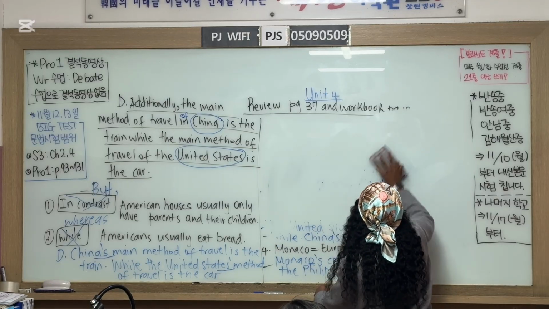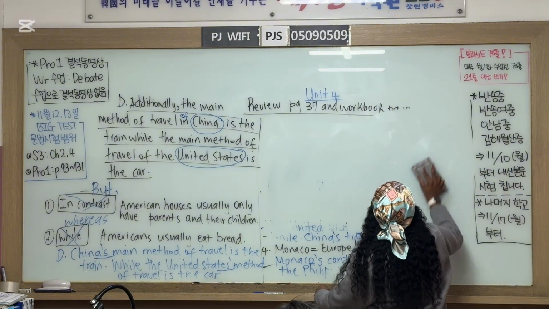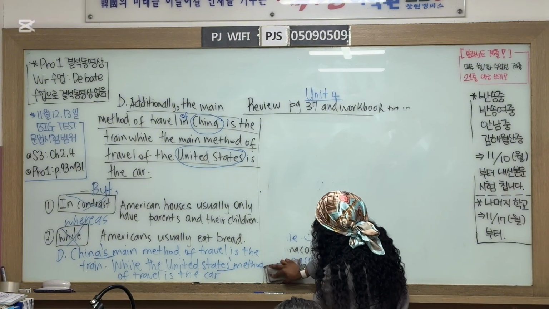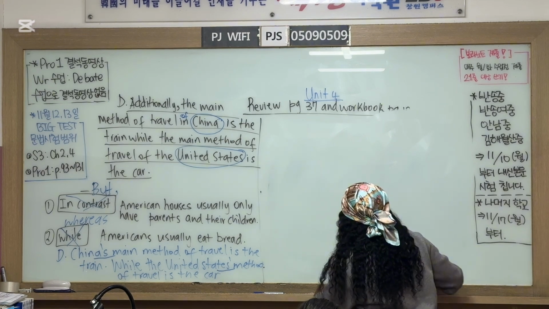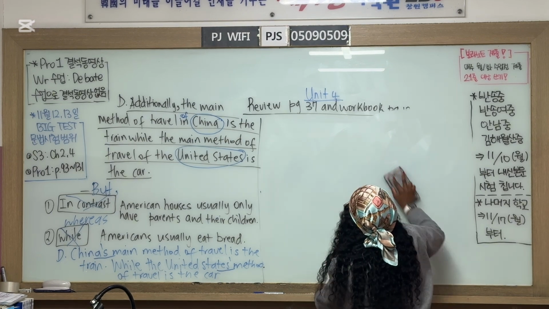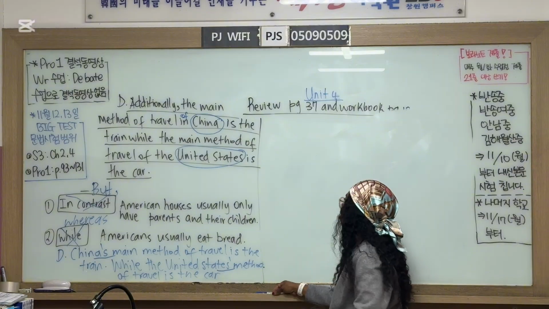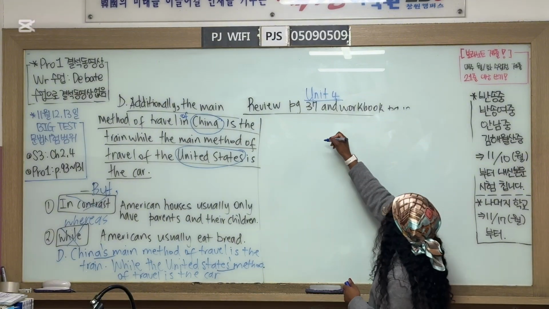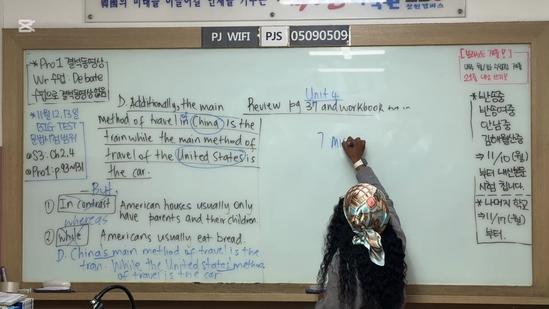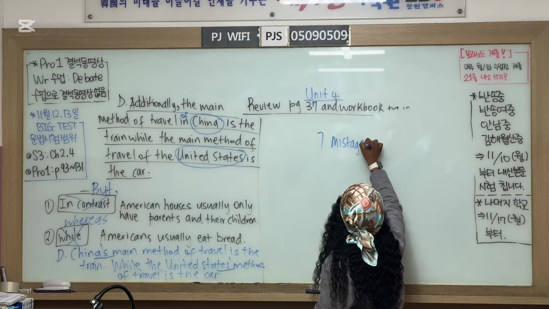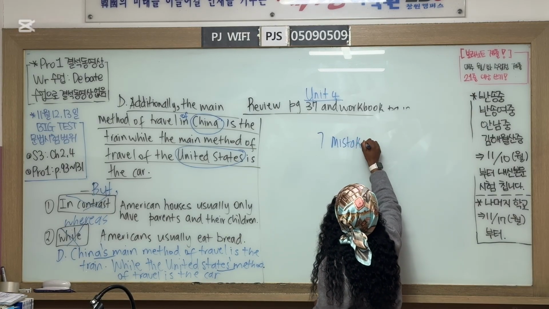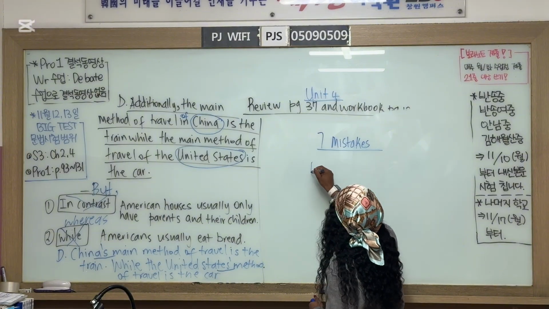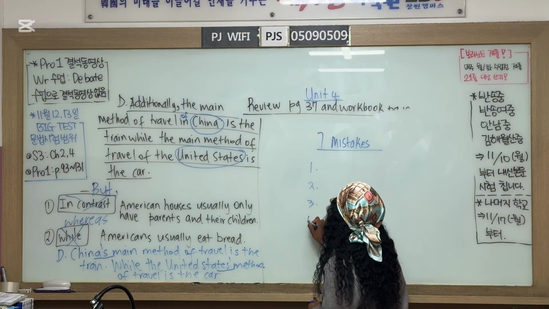Let's work together then, and write them down, each one. All right. 7 mistakes. Let's start with mistake number 1.